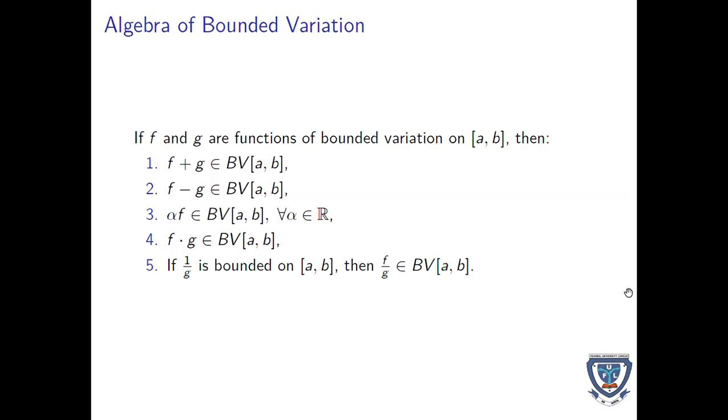The algebra of bounded variation. If f and g are functions of bounded variation on [a, b], then f plus g is also of bounded variation. f minus g, they are of bounded variation. Their scalar multiplication is also of bounded variation, and so on. Provided the functions are of bounded variation, the addition will still be of bounded variation. Their subtraction will be of bounded variation. Their product, and even division, will also be of bounded variation.